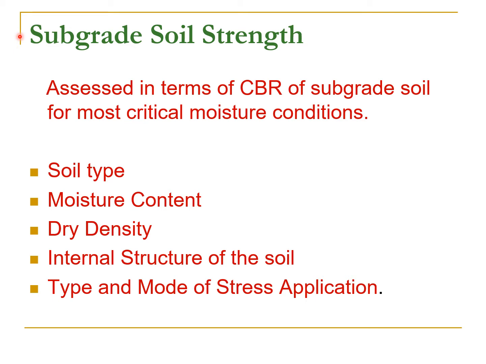Subgrade soil strength. Generally the subgrade soil strength is assessed in terms of California bearing ratio, CBR. So we can say it is assessed in terms of CBR of subgrade soil for the most critical moisture conditions. In this regard, soil type, moisture content, dry density, internal structure of the soil, and type and mode of stress application are the important things to be considered.